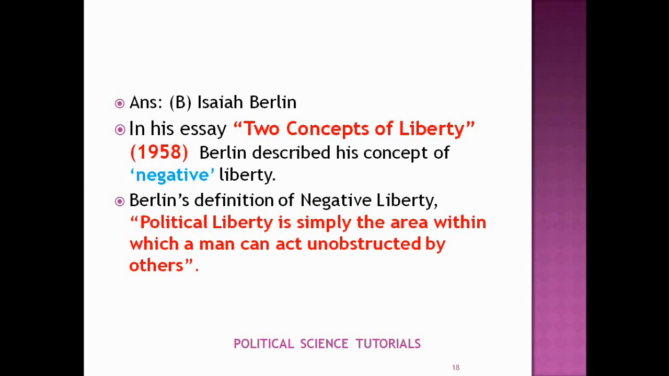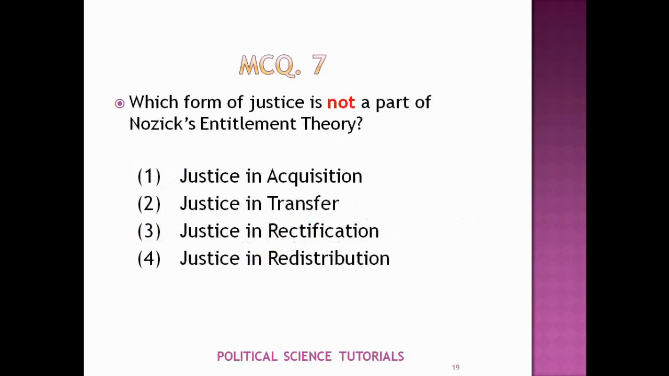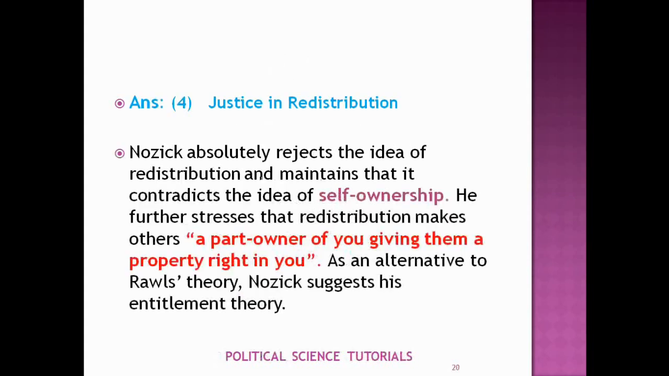Number 7 MCQ is: which form of justice is not a part of Nozick's entitlement theory? Justice in acquisition, justice in transfer, justice in rectification, justice in redistribution. Here the answer is D, justice in redistribution.